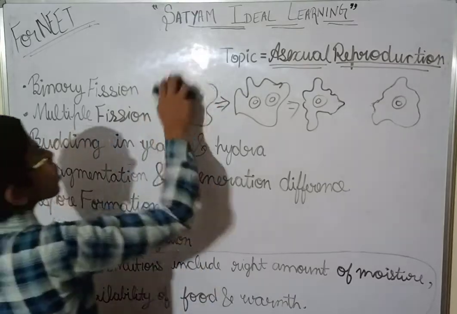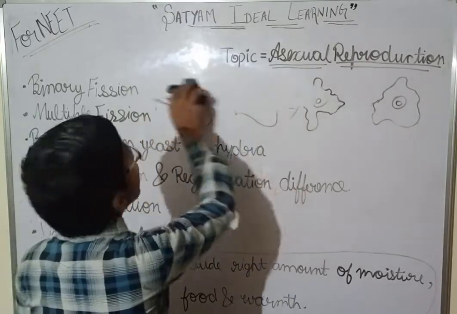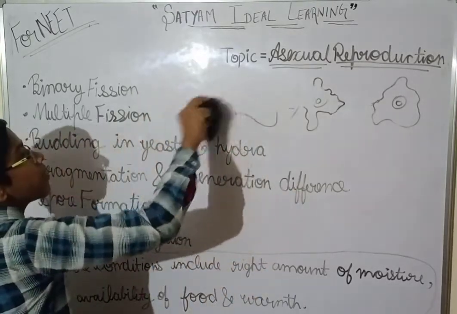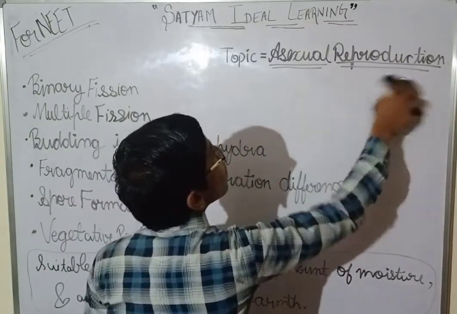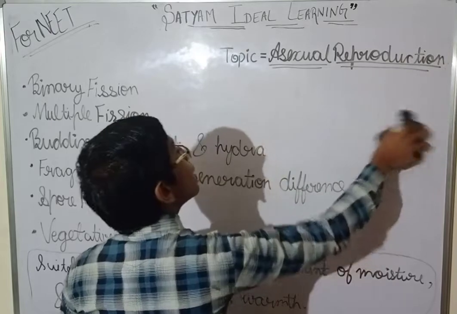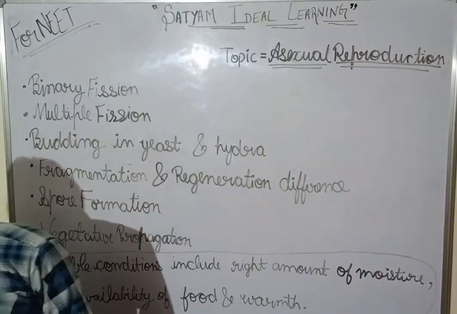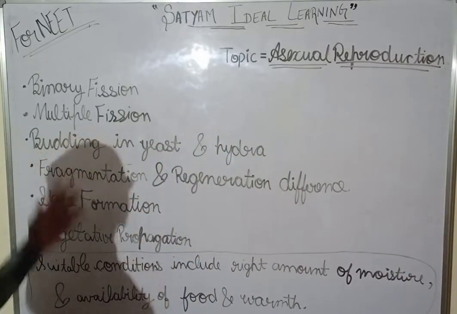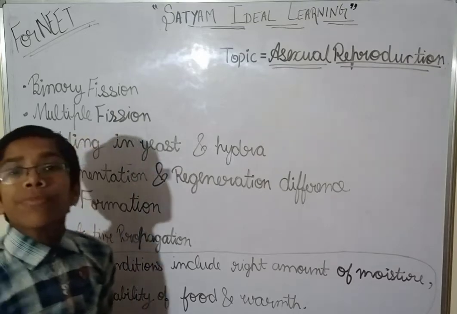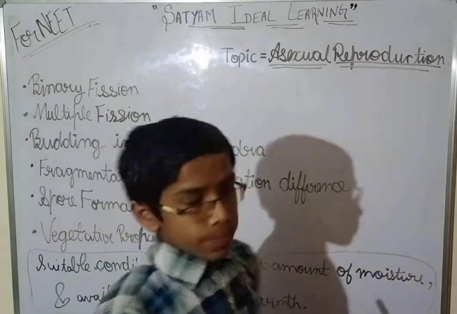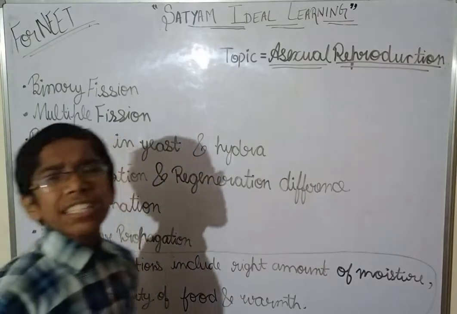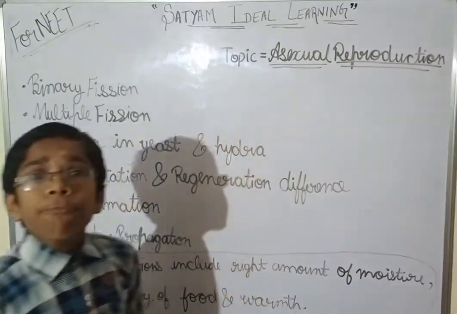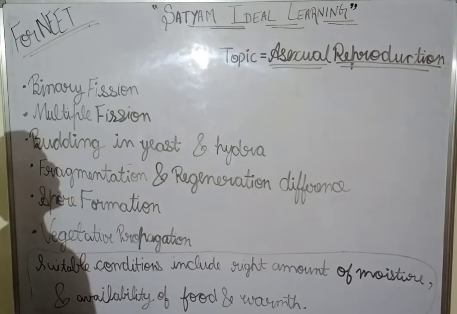Now, multiple fission. Multiple fission occurs in chlorella also. In amoeba, it occurs in unfavorable conditions. We have already discussed this in kingdom Protista, but I am telling it once more.